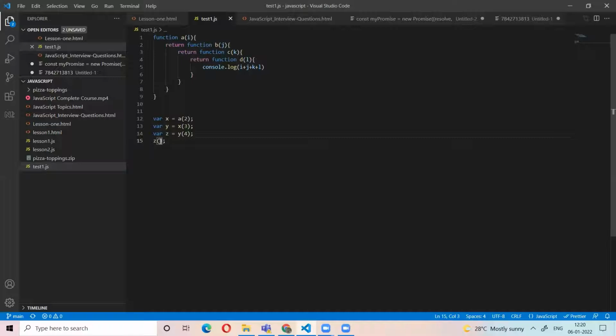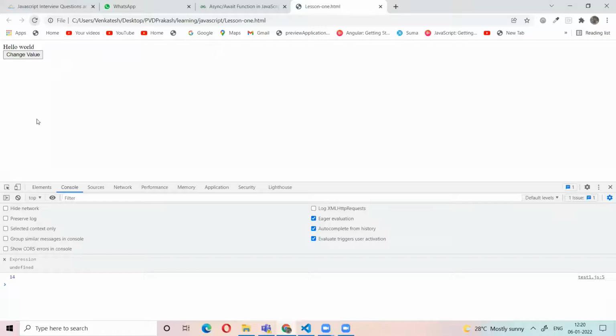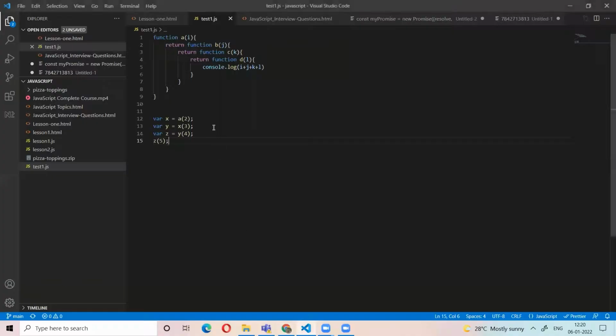Now we pass the, what is the output? 2 plus 3 plus 4 plus 5. What is the output? 14. That's it. 14. So we can call it the multiple function.